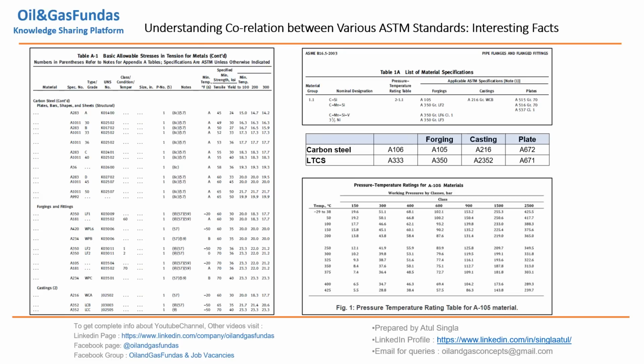Now, this is something which is given in B16.5. Again, there is a material group 1.1 which belongs to carbon steel material. Against carbon steel material there are various grades, and we have a list of materials used for forging, materials used for casting, and plates for welded pipes.